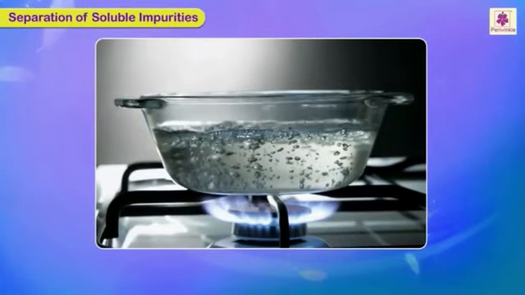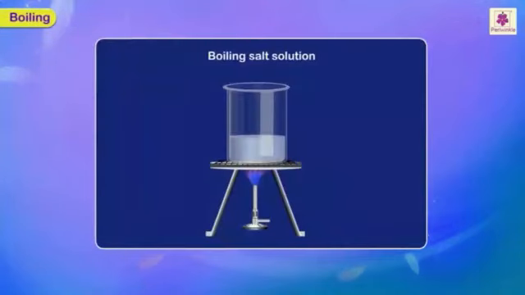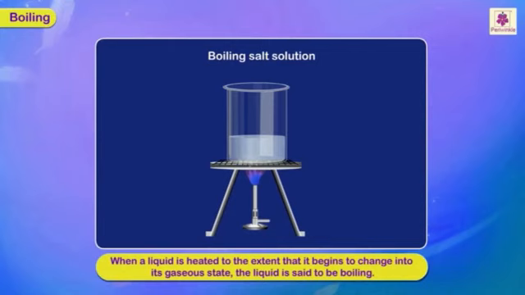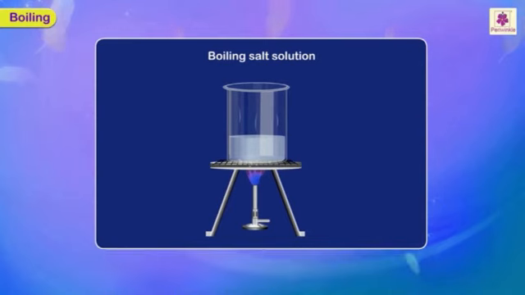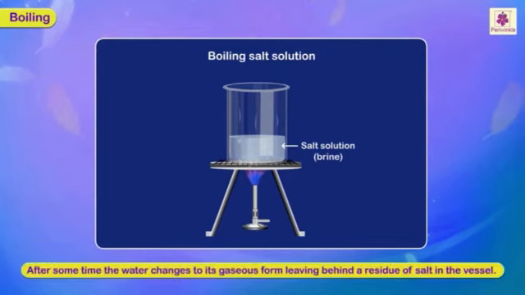Separation of soluble impurities from a solution can be done by the process of boiling. Boiling: when a liquid is heated to the extent that it begins to change into its gaseous state, the liquid is said to be boiling. If salt solution, also called brine, is boiled, it is observed that after some time the water changes to its gaseous form, leaving behind a residue of salt in the vessel.